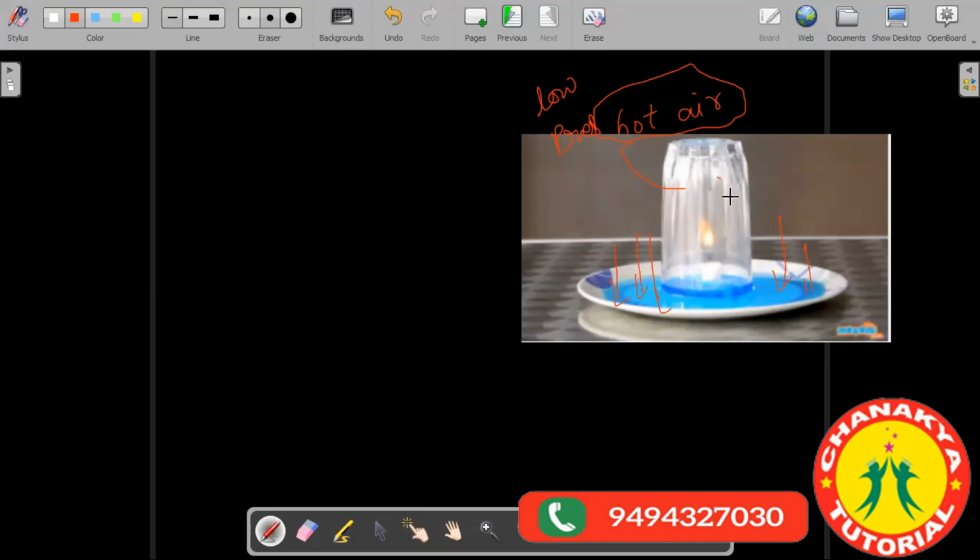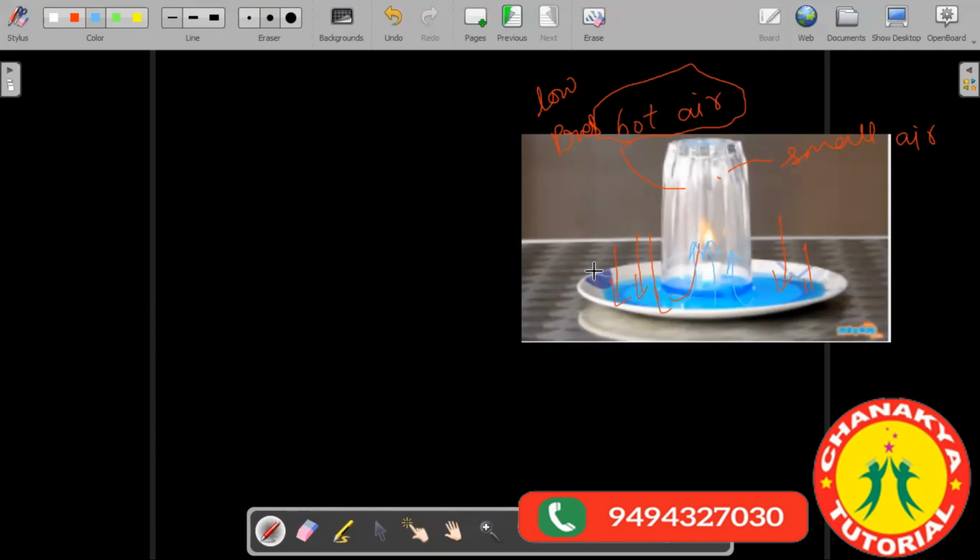When the candle extinguishes, the pressure here is low, you have very little air inside this. So here you have a small amount of air. Now, since most of the space inside the glass is empty, the only way for the water to move is to move inside. So all the water from the plate will move up inside the glass. Since fluids move from a region of high pressure to a region of low pressure, water will move from the plate into the glass. Got it?